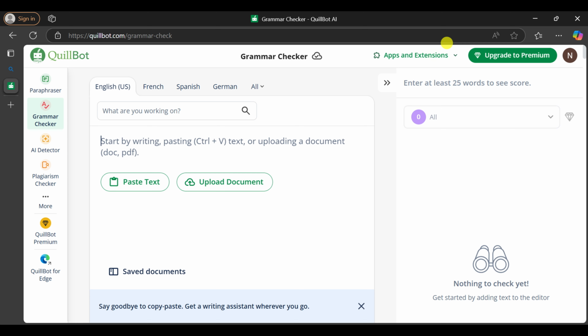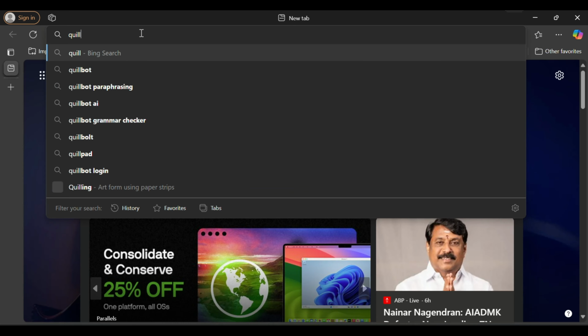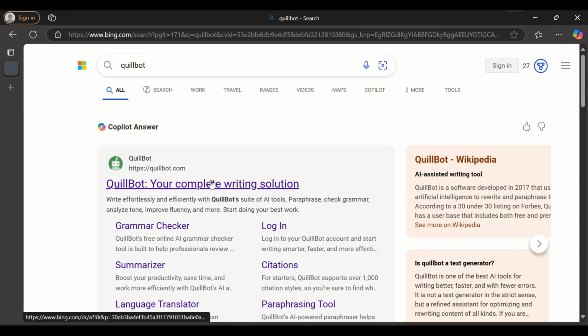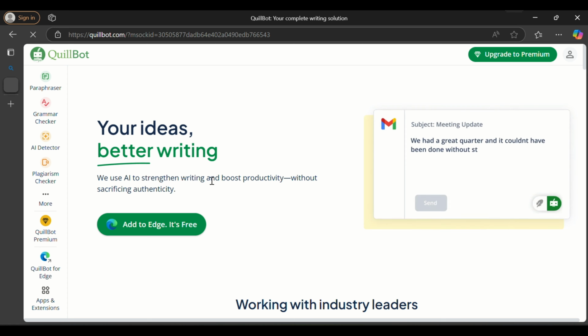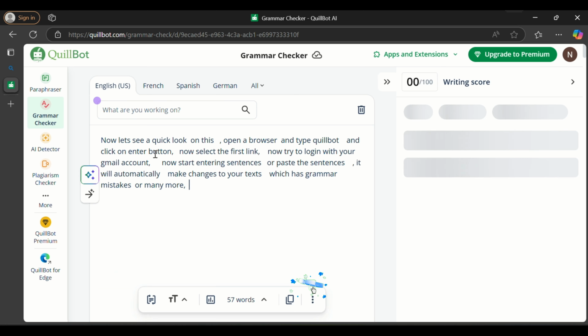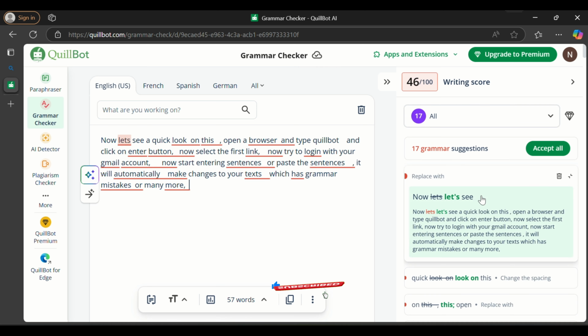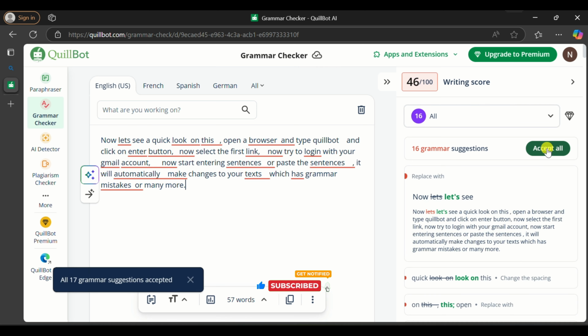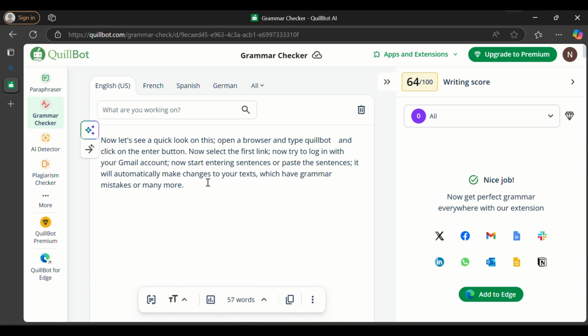Now let's take a quick look at this. Open a browser and type Quillbot and click on the Enter button. Now select the first link. Now try to log in with your Gmail account. Now start entering sentences or paste the sentences. It will automatically make changes to your texts which have grammar mistakes or more.